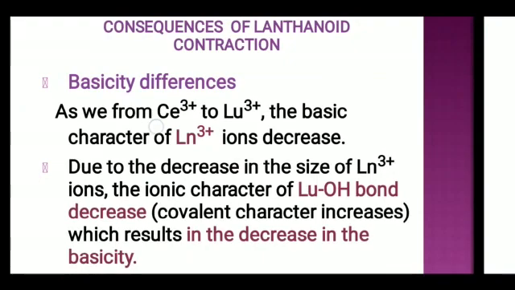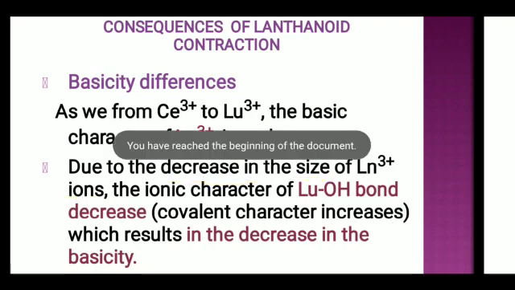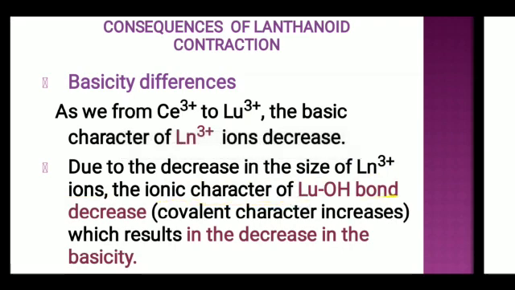If we move from cerium to lutetium, the basic character of lanthanoid 3+ ions decreases. Because of the decrease in the size of lanthanoid 3+ ions, the ionic character of the lanthanoid OH bond decreases.